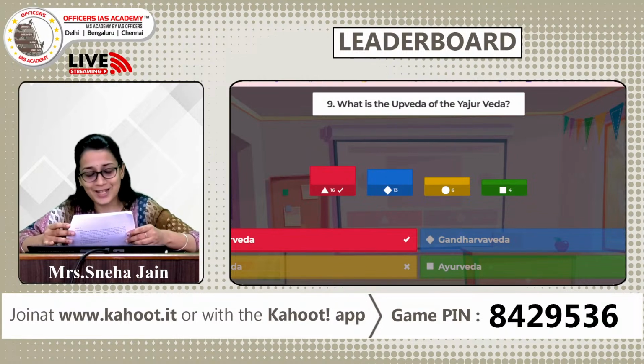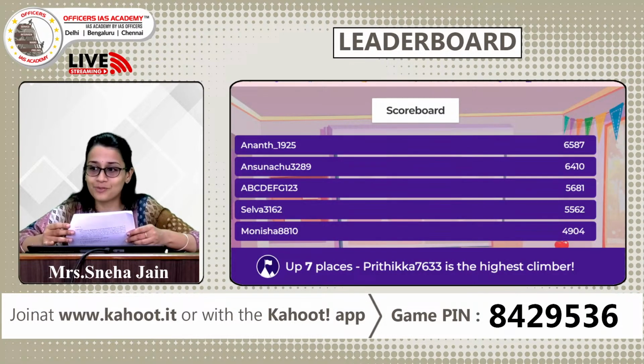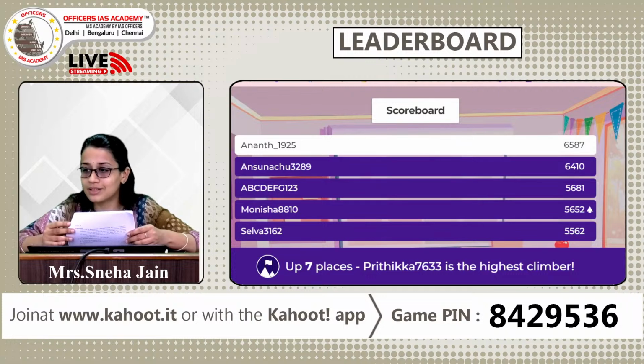So now let's quickly go. It's becoming very interesting because most of you are now getting the answers right. But what's the difference? Your timing. So here we look at the timing. We have Anant and Ansunachu retaining the top 2 spots. ABCD at top 3. Monisha has come to 4 and Selva has come to 5. But Preetika, after answering this question, you are up by 7 places in the total and very close to all of these people. You're the highest climber. So watch out. You can quickly make it to the top 5.